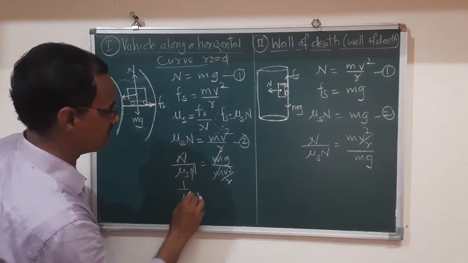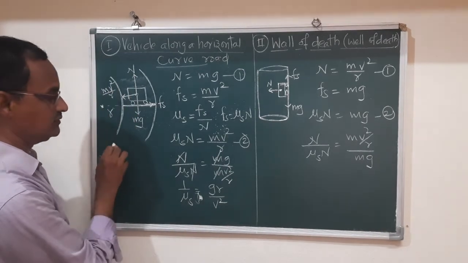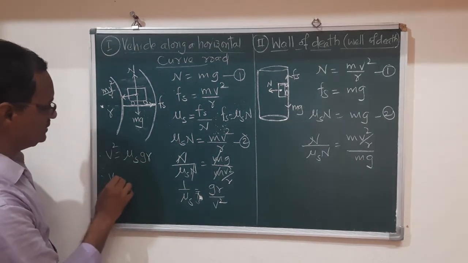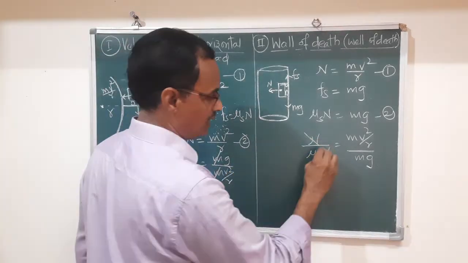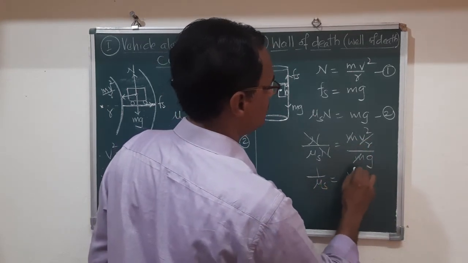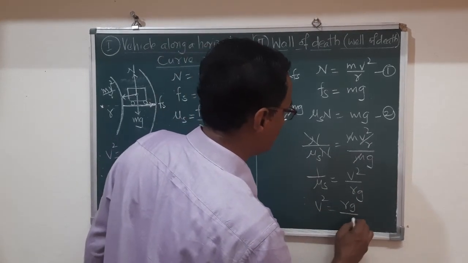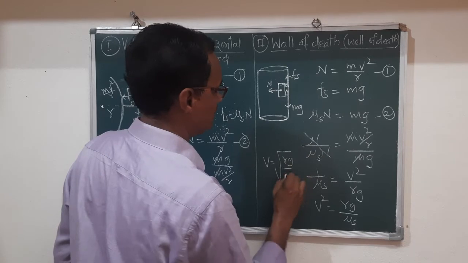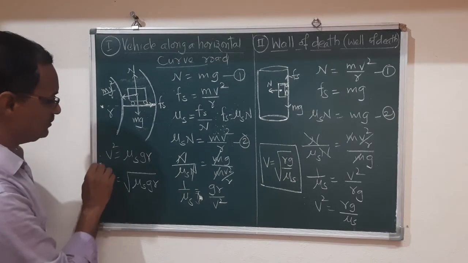1 upon mu of s is equal to gr upon v square, and therefore v square is equal to mu s g into r, and therefore v is equal to square root of mu s into gr. Similarly here n and n get cancelled, m gets cancelled. 1 upon mu of s is equal to v square by rg, and therefore v square is equal to rg upon mu of s, and therefore v is equal to square root of rg upon mu of s. Now these are the two equations for these two different applications.